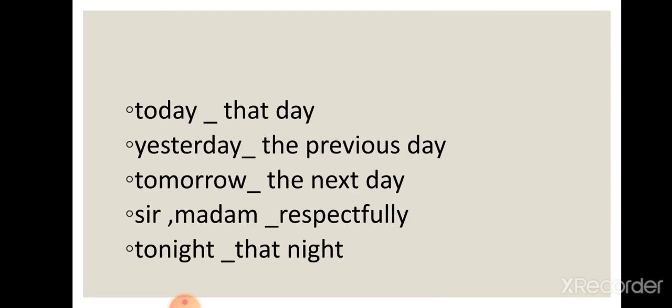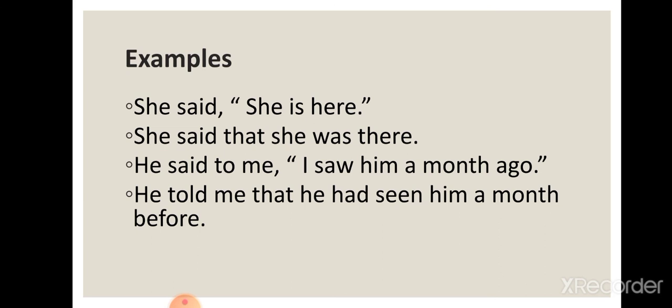Today into that day, yesterday into the previous day, tomorrow into the next day, sir or madam into respectfully, and tonight into that night. For example, she said, she is here. Indirect speech, she said that she was there.